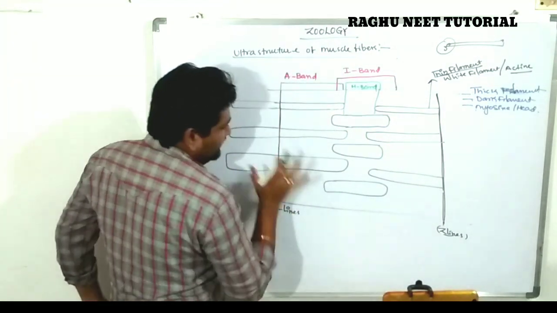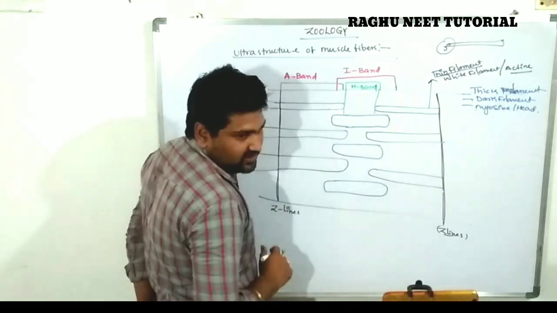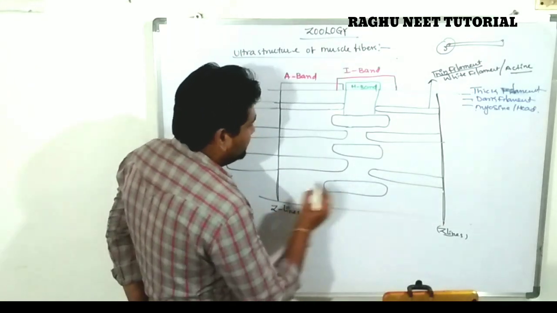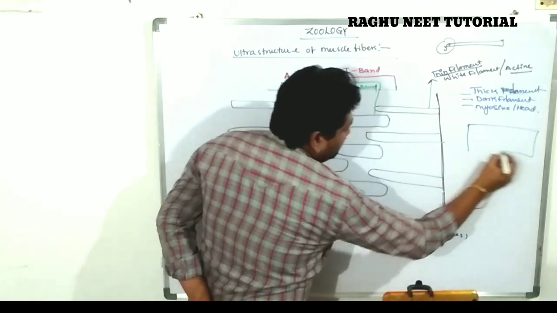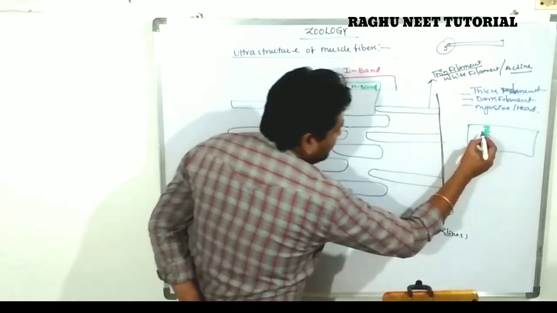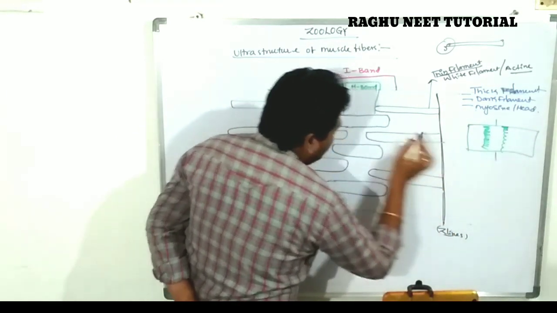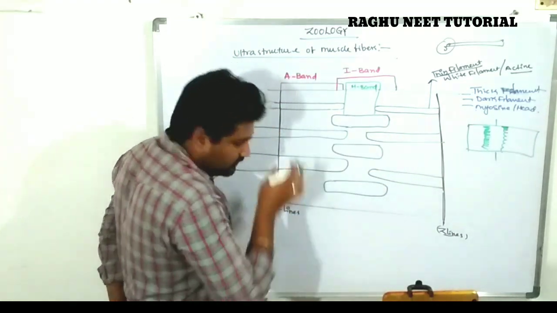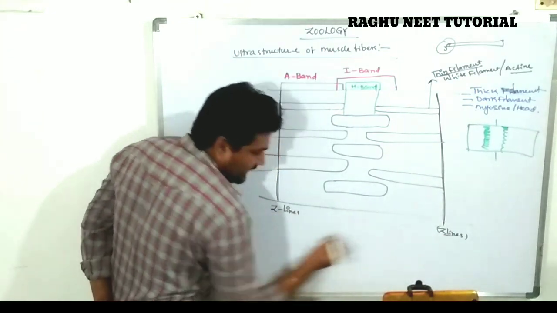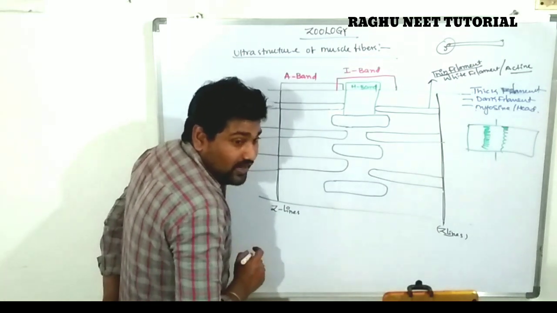In this muscle fiber, these are arranged like this during the resting condition. These contain a large number of striped dark bands. These are dark bands, and the bands in between the dark bands are known as white bands. In between two Z lines, the part covered by the membrane is known as the sarcolemma.